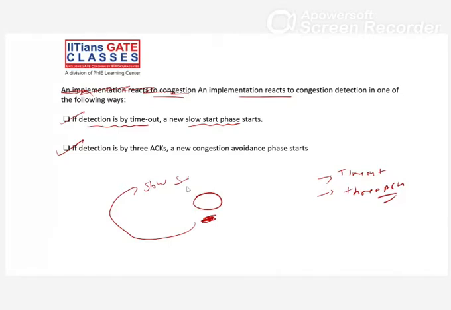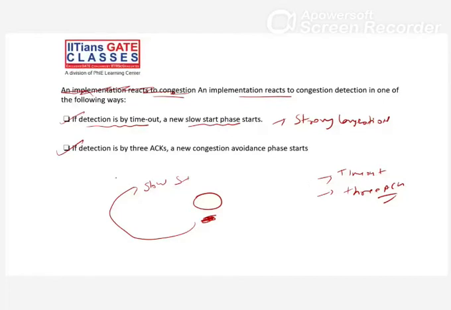It means timeout happened. Why did timeout happen? Why is there no acknowledgement? It means there is strong congestion in the network, right? That's why the acknowledgement is not coming, because the packet is lost. Why is the packet lost? Because the buffer, wherever we are storing, doesn't have much space to store that acknowledgement. So that acknowledgement is discarded by the router. It means lost in between, right?